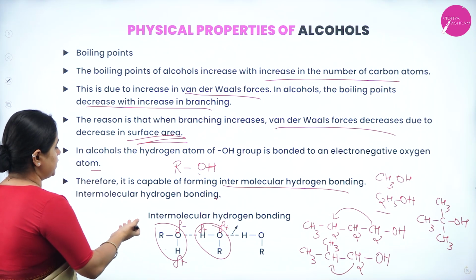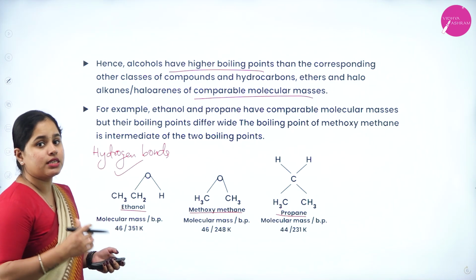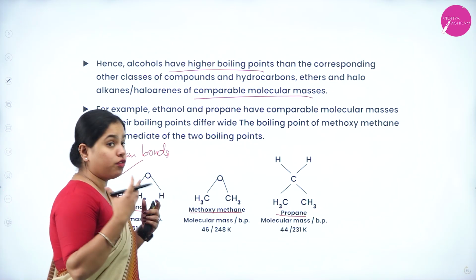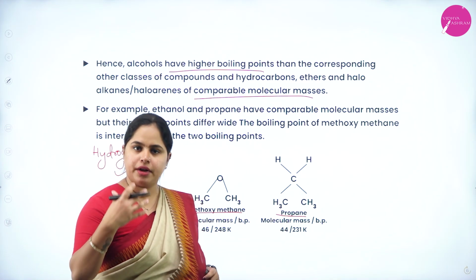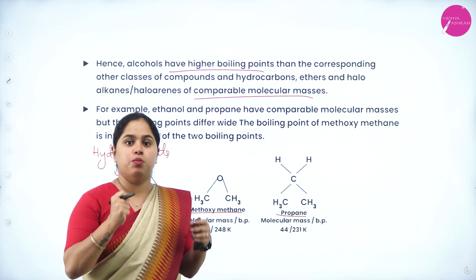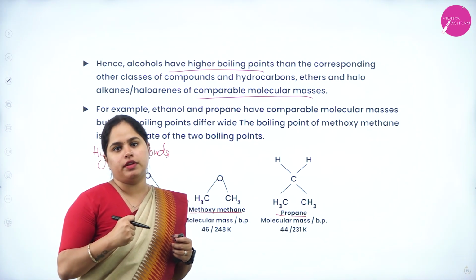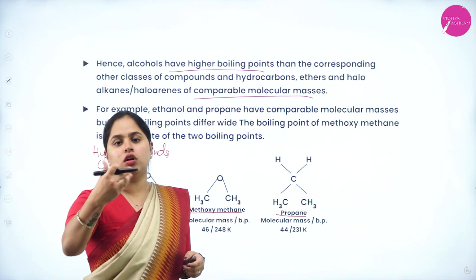That is what we just discussed in the previous slide. Because of the presence of hydrogen bonds, an extra bond is present. So the bonding is stronger, and it will be difficult to break the bonds so that the alcohol starts boiling.